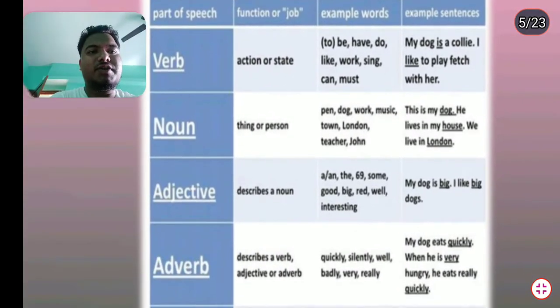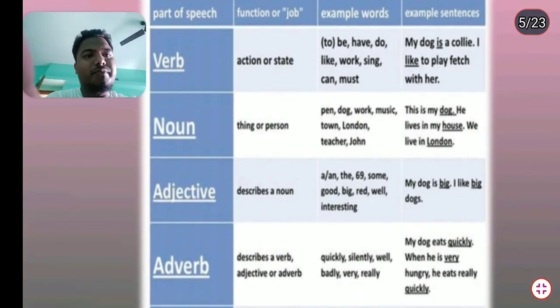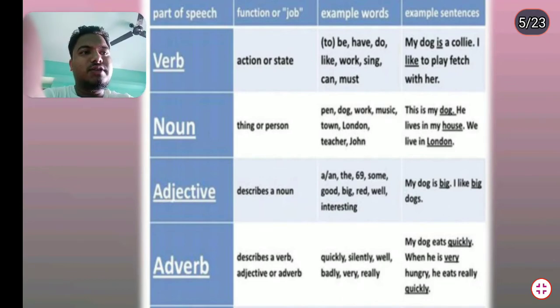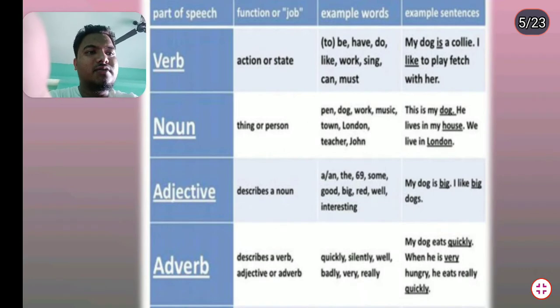Noun: thing, person. Pen, dog, music, town, London, teacher, etc. Those things are called nouns. What you see around you are also called nouns.